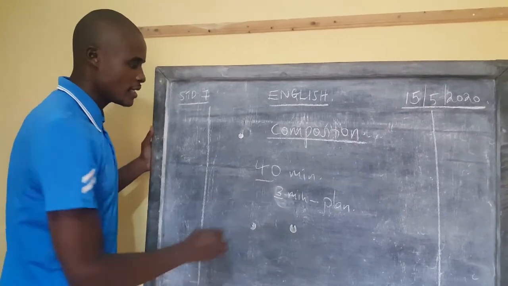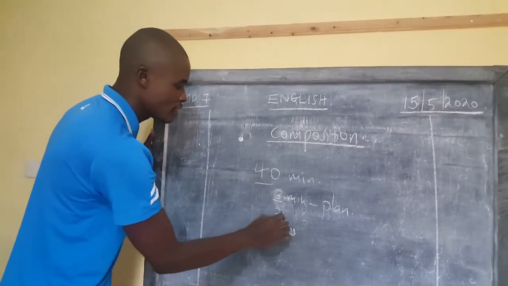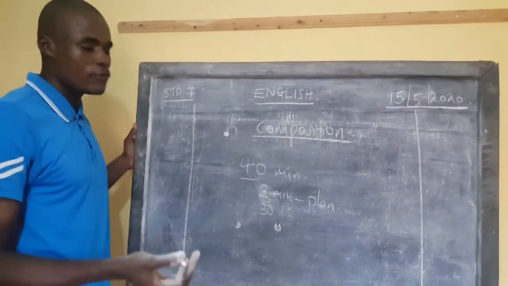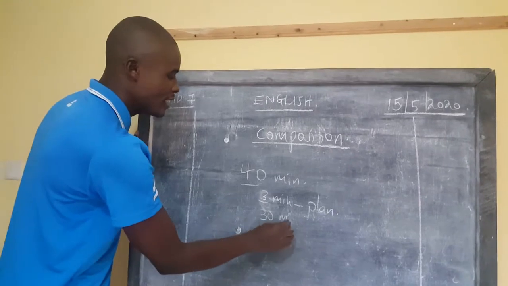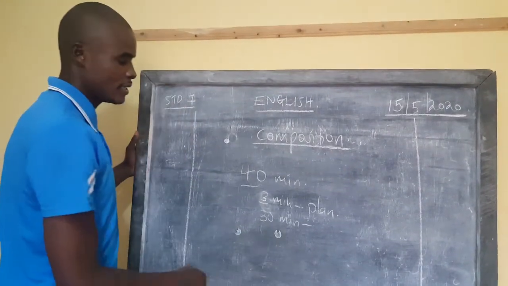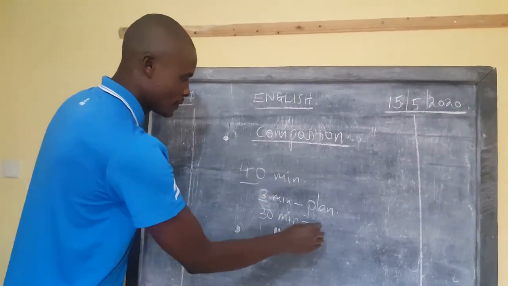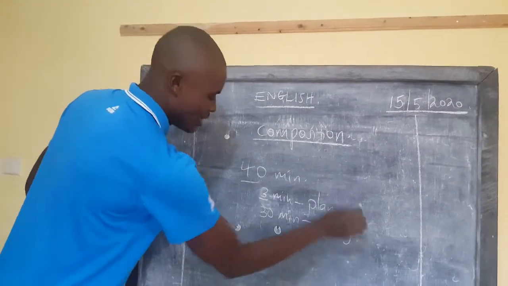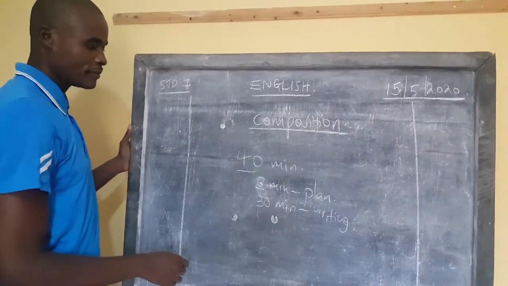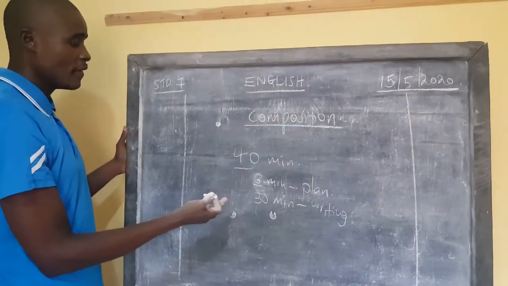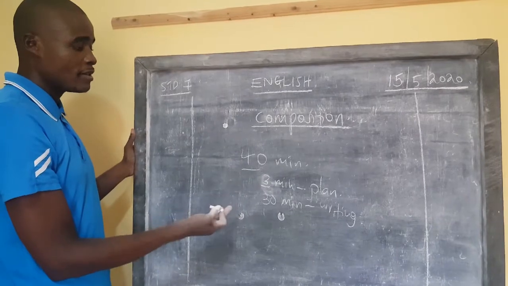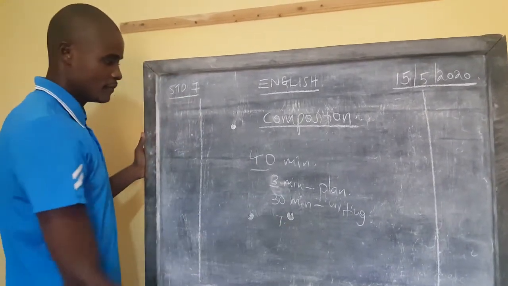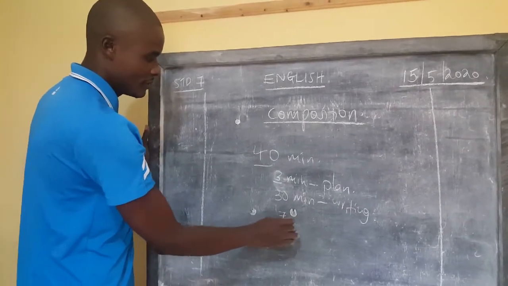Writing down what you want to write can take at most 30 minutes, because I know you write slowly. You want to make your handwriting look more beautiful. So take 30 minutes to write. Write now what you have planned. If you add that, you get 33 minutes. How many minutes are still remaining? You remain with 7 minutes.